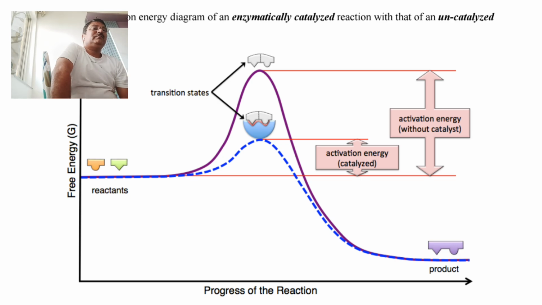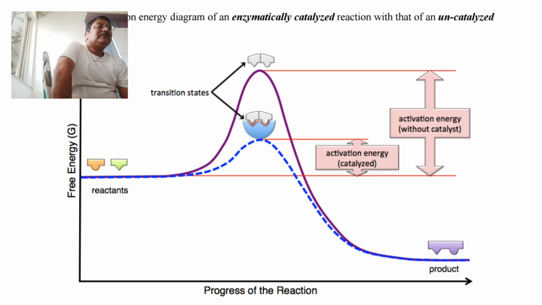But whenever the same substrates react in presence of enzyme catalyst, in the graph the curve is shown by dotted lines. It requires low activation energy and transition state is formed easily.